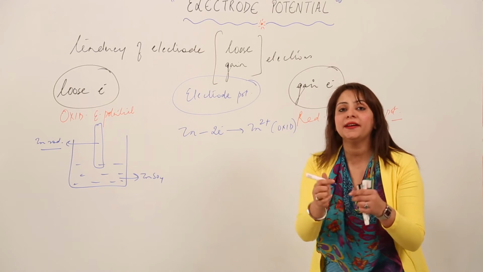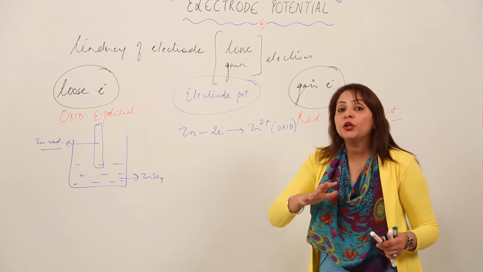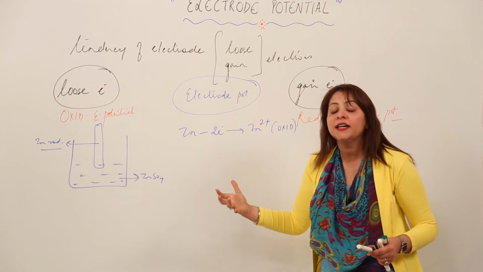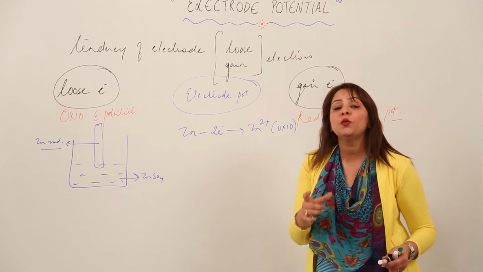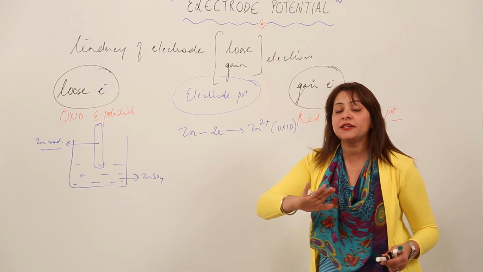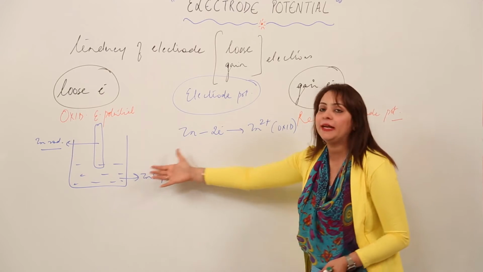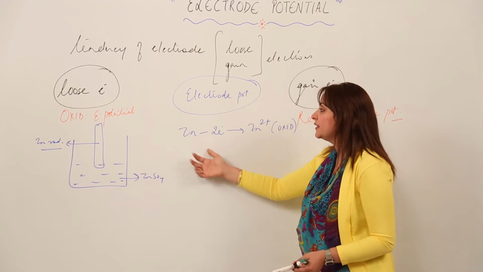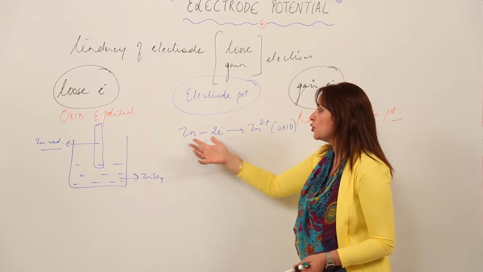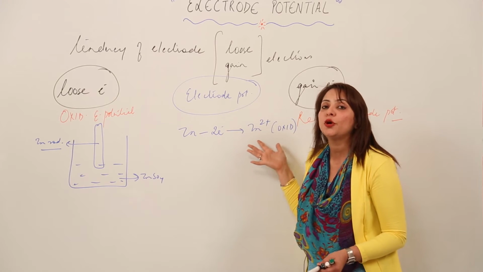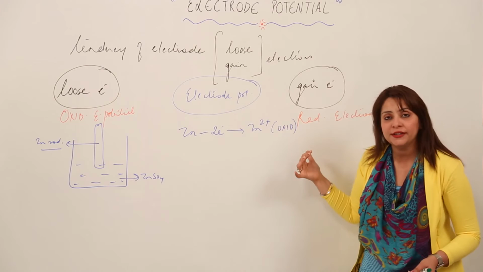The correct word is not tendency, because we don't know what its tendency is. For the moment we will use the word possibility instead of tendency. So there is a possibility that this reaction can take place in this beaker. That means the zinc electrode is losing 2 electrons and forming zinc 2 positive ions. That means it is undergoing oxidation.